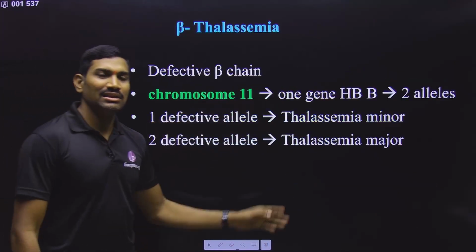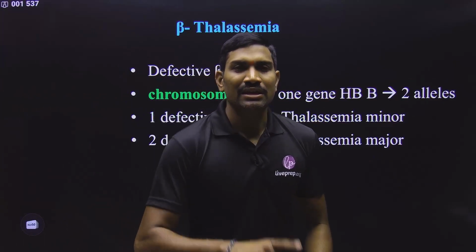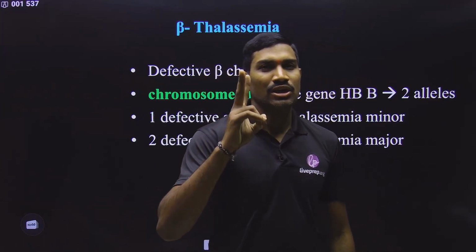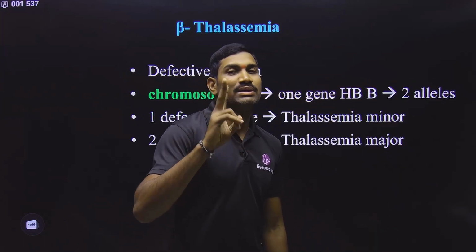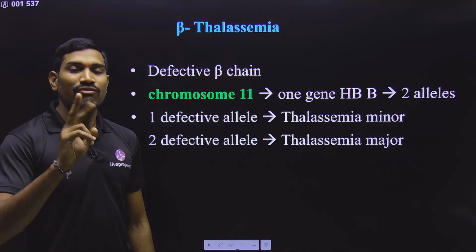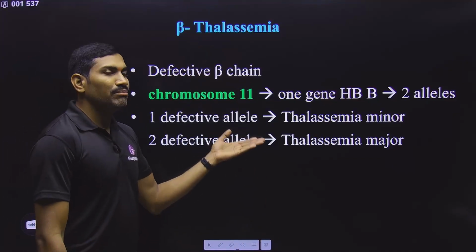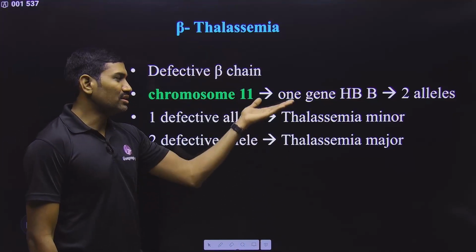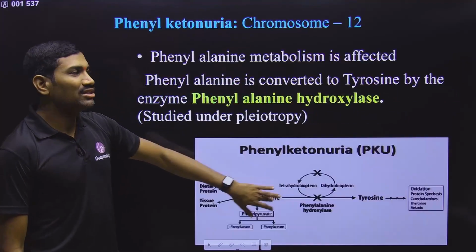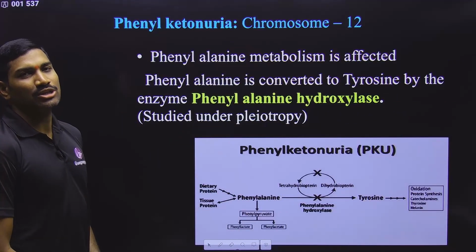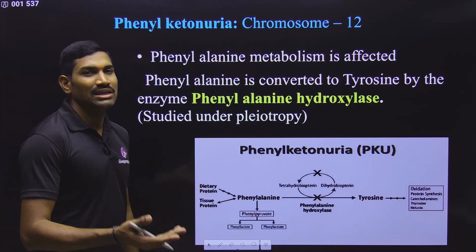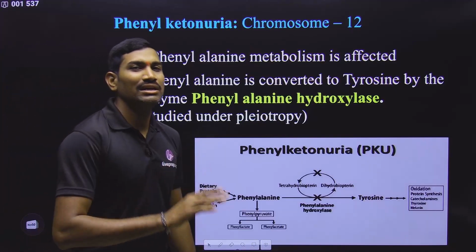And for the beta chain, the gene is present on chromosome number 11. There is a single gene having two alleles. In NCERT they give 2 genes, but it is actually 2 alleles. If 1 or 2 alleles are mutated so that the beta chain is not produced or less produced, that will cause beta thalassemia. This is how we talk about thalassemia. So thalassemia is a quantitative disorder, but sickle cell anemia is a qualitative disorder.